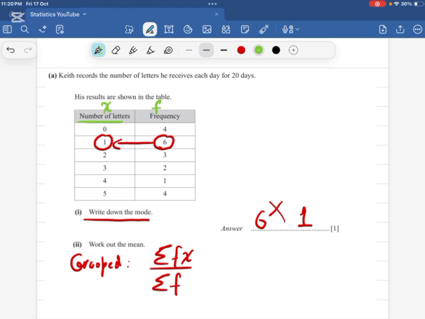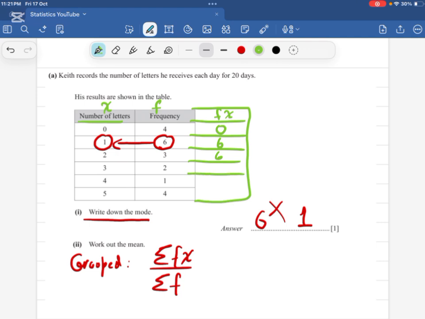Now in the numerator we need summation of fx. Fx means I have to multiply, so I have to add one column here where I will write fx. 0 times 4 is 0, 6 times 1 is 6, 3 times 2 is 6, 2 times 3 is 6, 1 times 4 is 4, and 5 times 4 is 20.